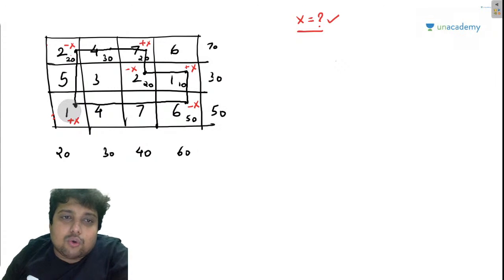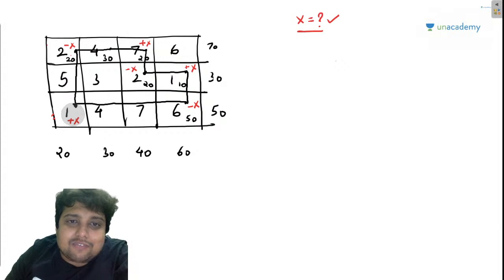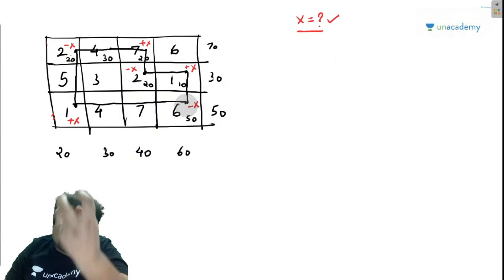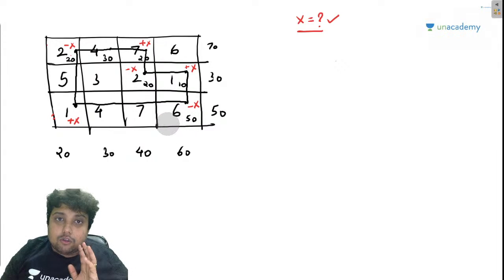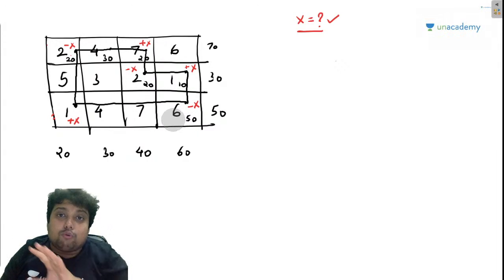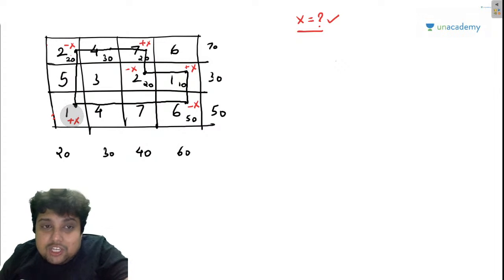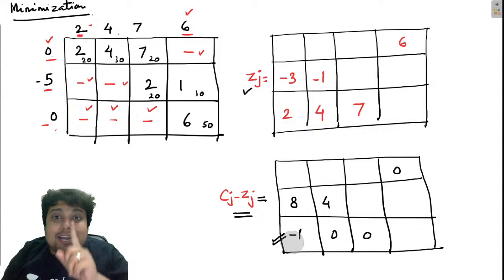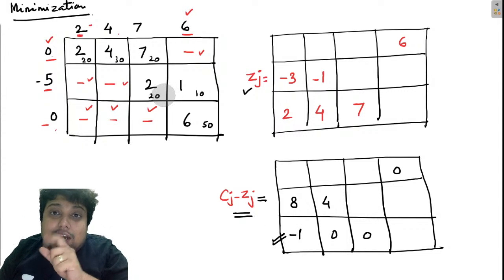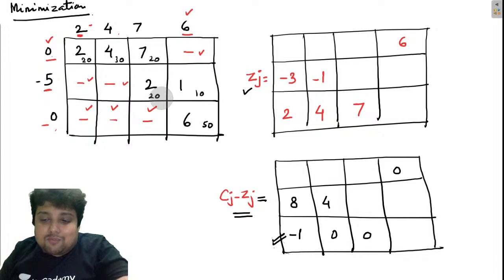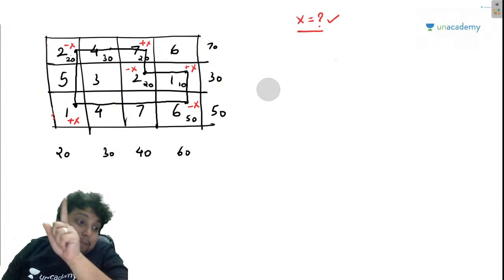We are going to give Maggi to those places where I am writing plus X. Where I am writing minus X, we will be taking some packets of Maggi from them so that a completely new solution can be obtained. Plus X Maggi can be given to the position which promises us that if you give one packet of Maggi to that position, 1 rupee will get reduced from the transportation cost. I hope you people are getting my point.